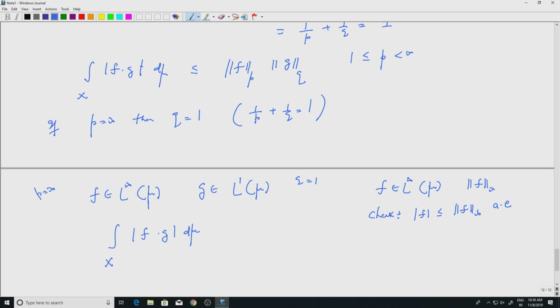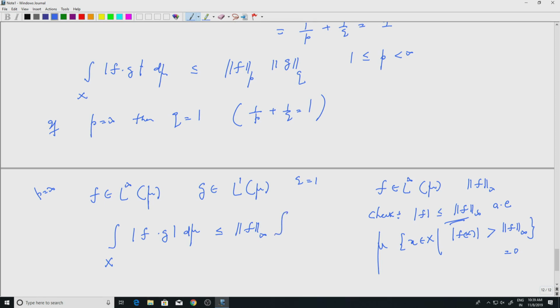So, in other words, mod f is a function, right. If I look at all those points x in X such that mod f of x is strictly greater than the L infinity norm of f, this has measure 0, okay, because the L infinity norm is the infimum of m such that mod f is less than or equal to m almost everywhere, okay. So, that is why this is true. So, mod f is less than or equal to the L infinity norm of f almost everywhere.